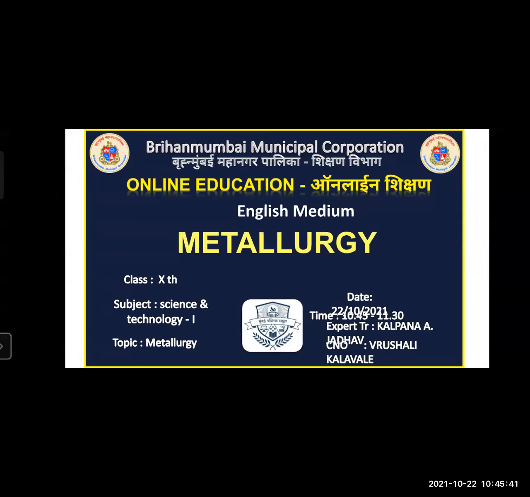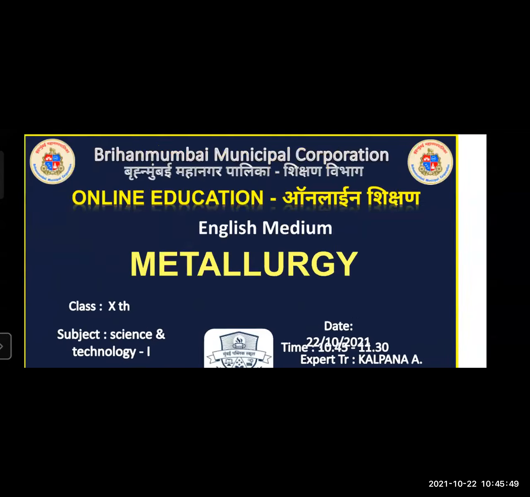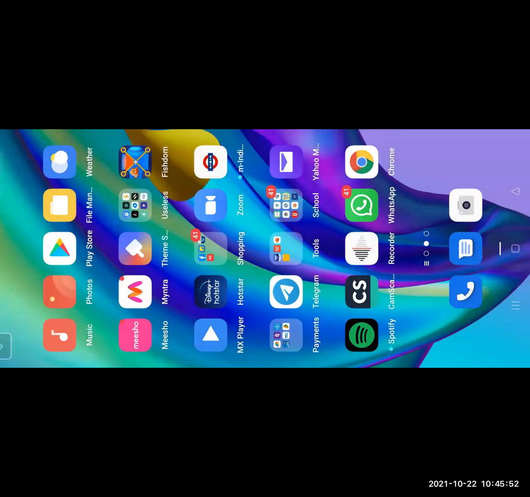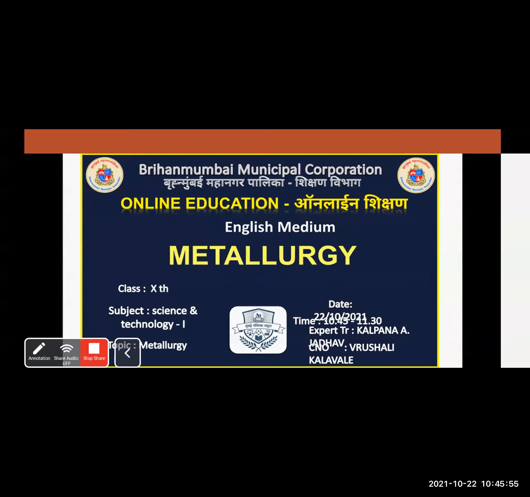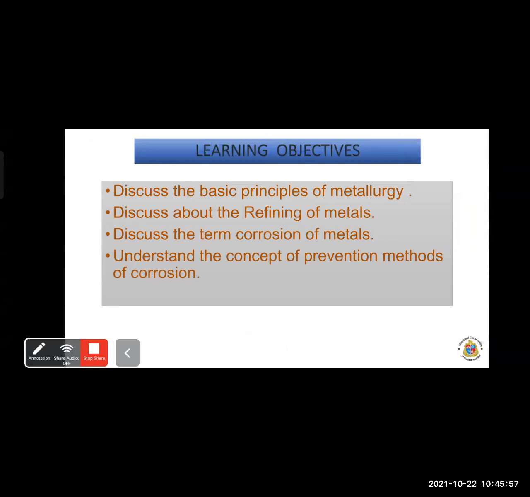Today, we will discuss the Science and Technology Paper 1, Lesson number 8, that is Metallurgy. Let us discuss today's learning objectives. First, discuss the basic principle of metallurgy. Second, discuss the refining of metals. Third, discuss the term corrosion of metals. Fourth, understand the concept of prevention methods of corrosion. So these are the learning objectives of today's topic.